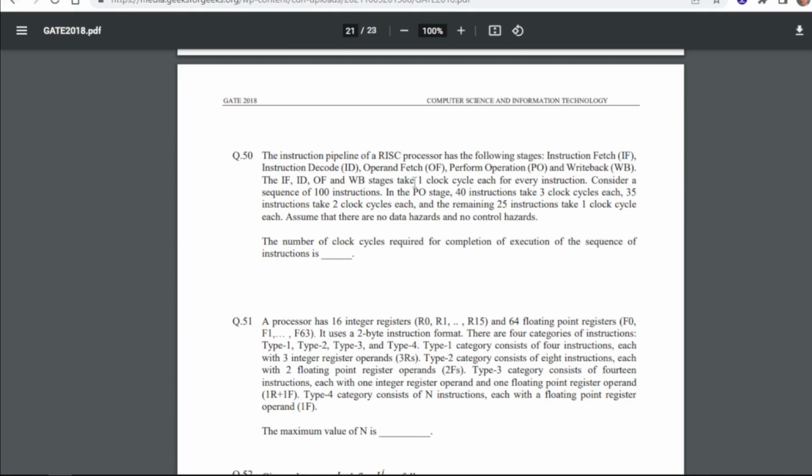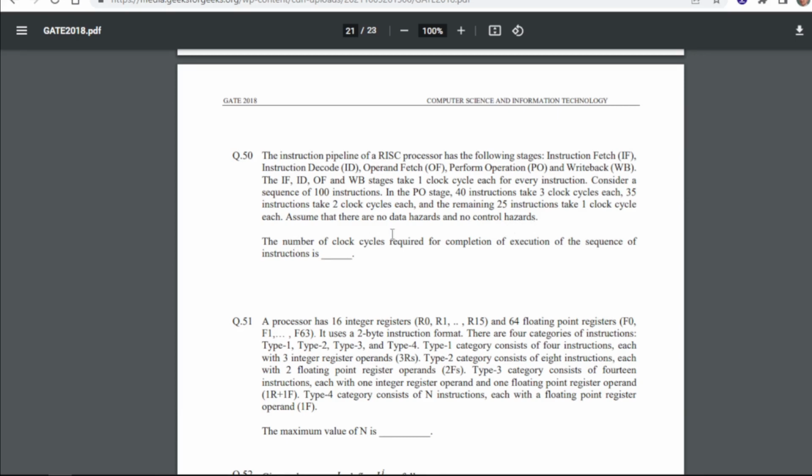The instruction pipeline of a RISC processor has the following stages: instruction fetch IF, instruction decode ID, operand fetch OF, perform operation PO, and write back WB. The IF, ID, OF and WB stages take 1 clock cycle each for every instruction. Consider a sequence of 100 instructions. In the PO stage, 40 instructions take 3 clock cycles each, 35 instructions take 2 clock cycles each, and the remaining 25 instructions take 1 clock cycle each.